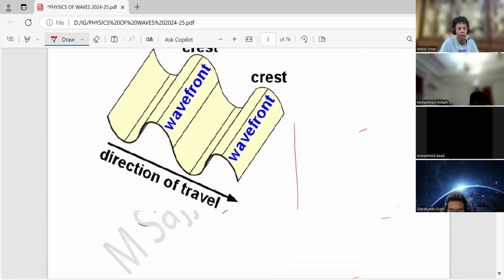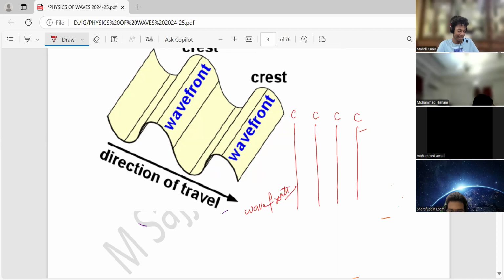And many times you will find in paper 2 and paper 4, my dear friends, vertical lines like this, and they are saying these lines are wavefronts. And they may ask you, label the wavelength. And according to the principal examiner, wavefronts are the crests of the wave.